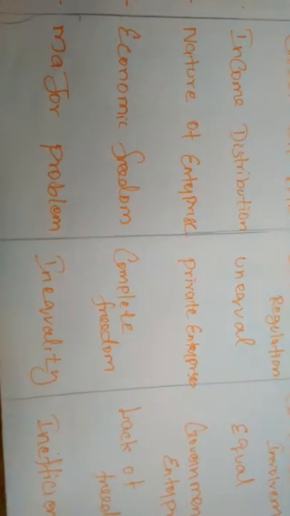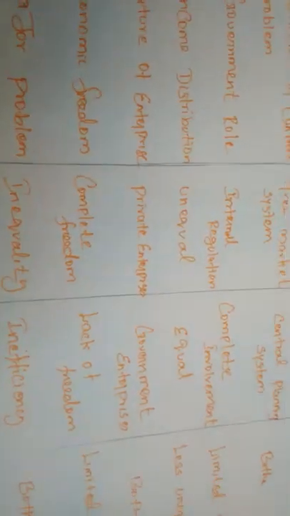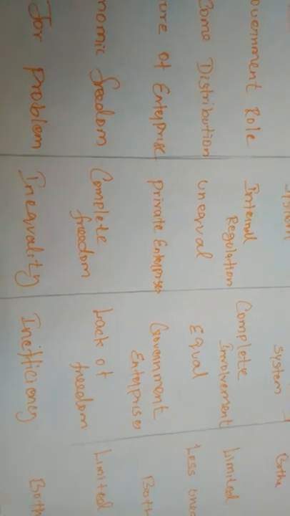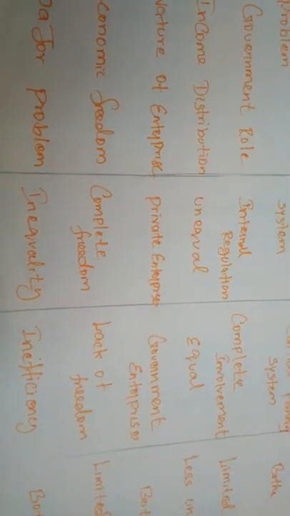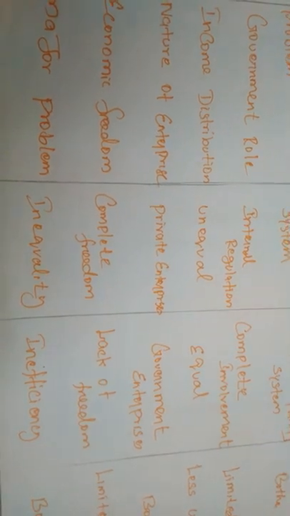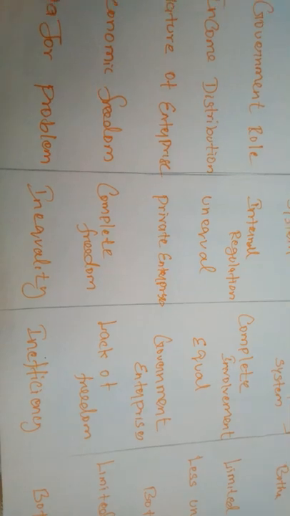Next, the major problem. What is the major problem in capitalism? The major problem in capitalism is inequality. As we have studied, society is classified into two types: the rich and the poor, or the producer and the consumer. The rich people will become richer, and the poor people will remain poor.